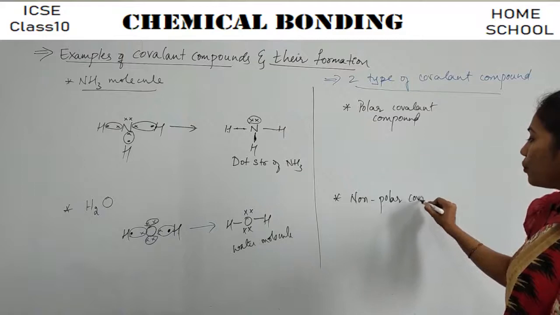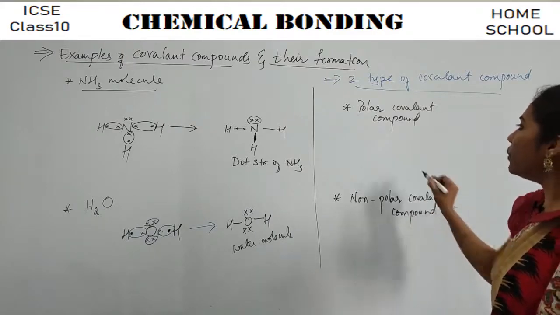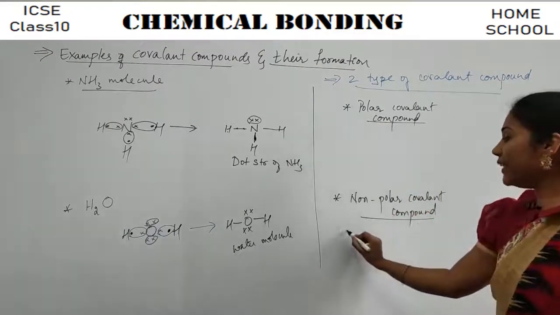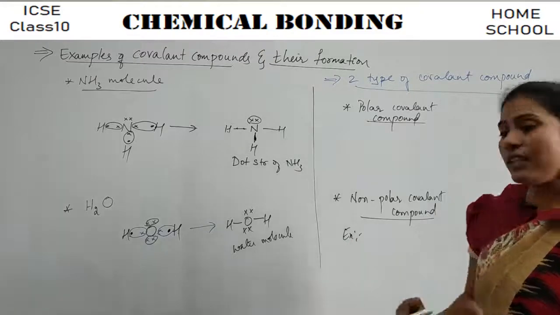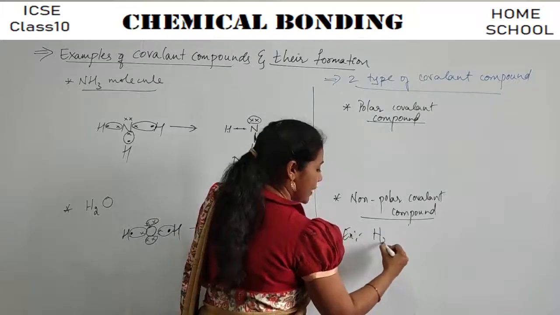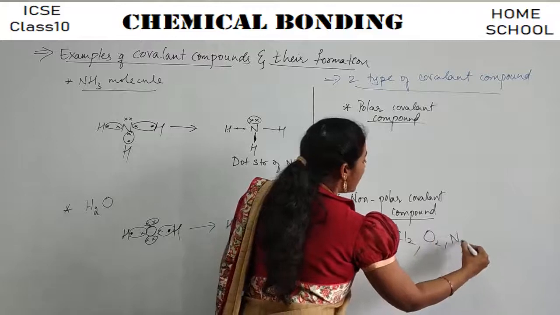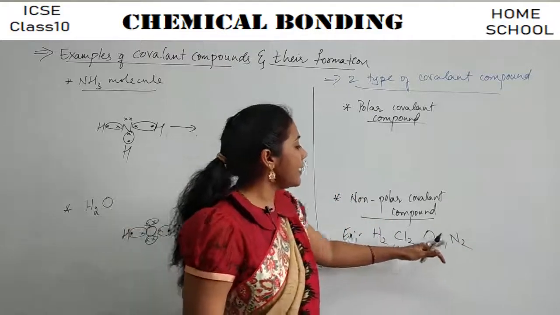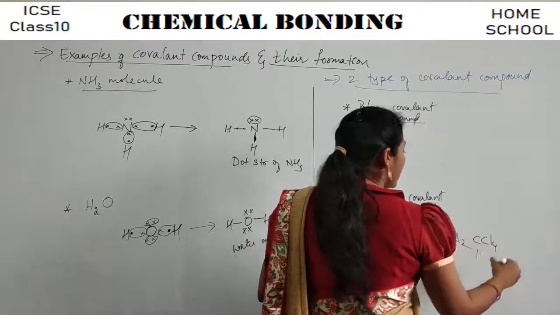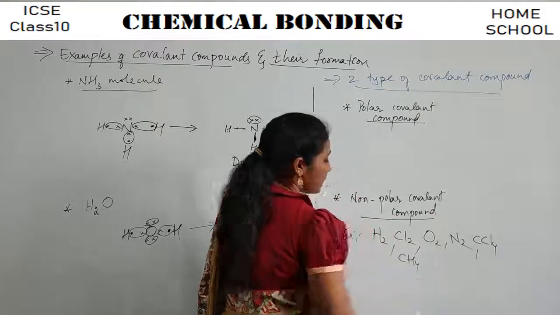Non-polar covalent compounds. So what do you mean by polar covalent compound and non-polar covalent compound? Let me give examples first. In case of non-polar covalent compounds, I would give examples as H2 molecule, Cl2 molecule, O2 molecule, N2 molecule. All these are non-polar covalent compounds. Even CCl4 and CH4 come under non-polar, right?